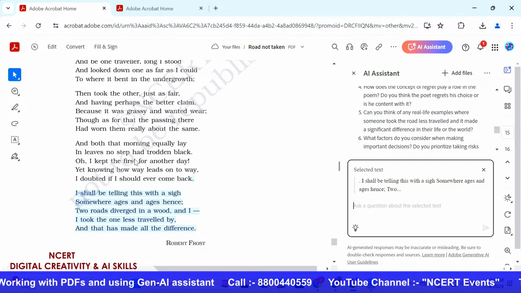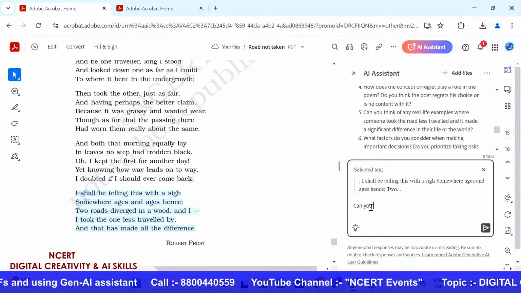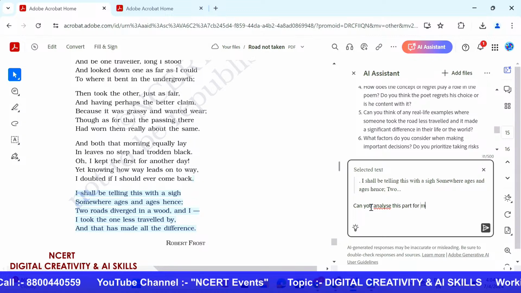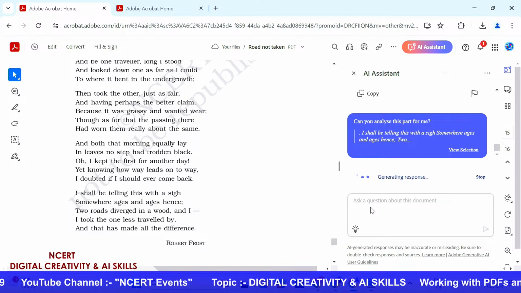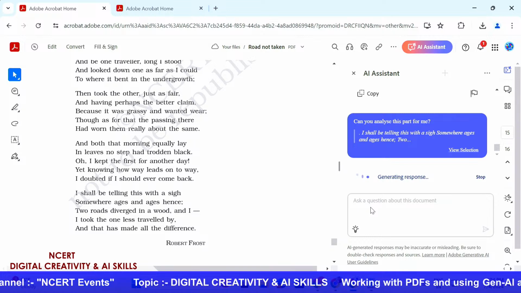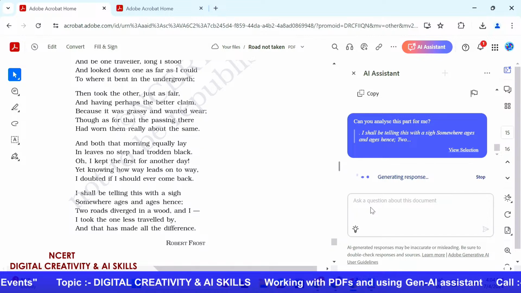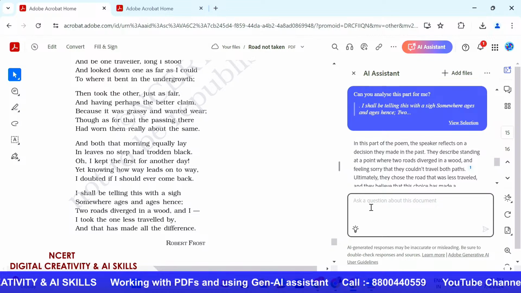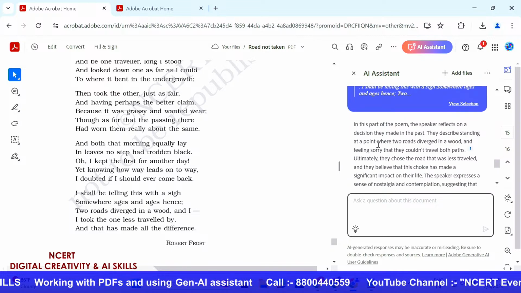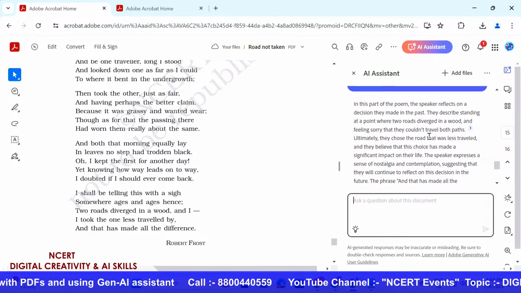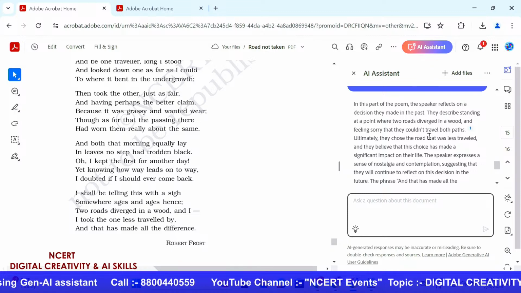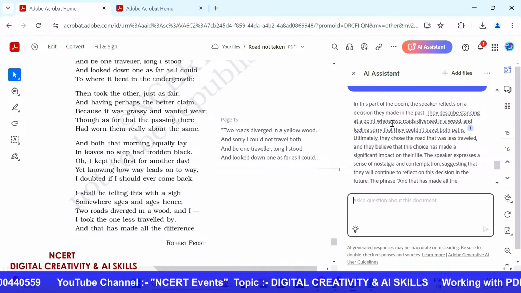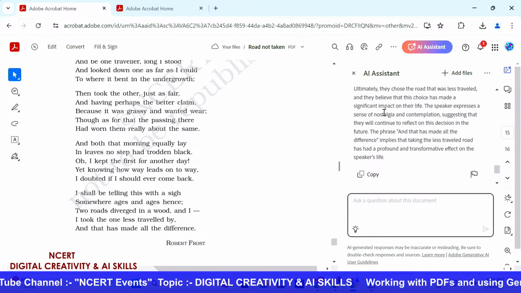Now I'm going to ask the assistant, can you analyze this part for me? Or I could have asked, could you give me a brief summary of what the poet means here? Or any question that comes to my mind that helps me understand what this poem is about. Now, as you can see, it has already given me a very nice answer that talks about the speaker's reflection on the decision they have made in the past. They describe standing at a point where two roads diverged, etc. And it gives me a complete paragraph.